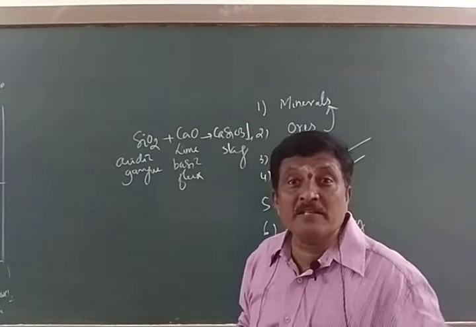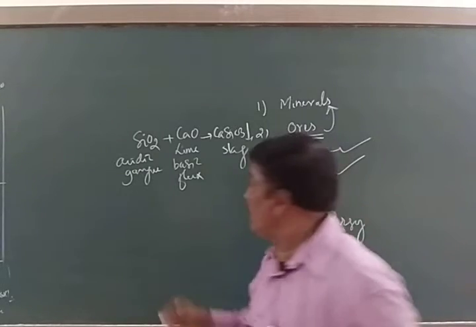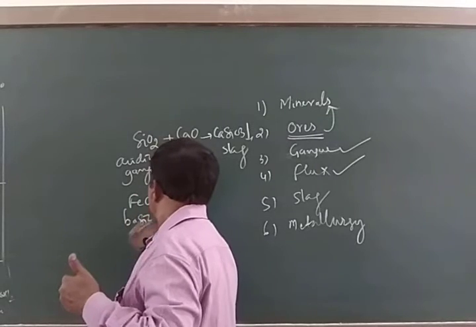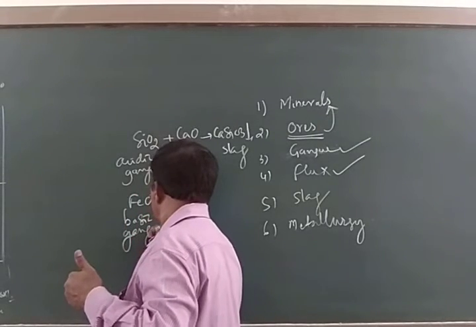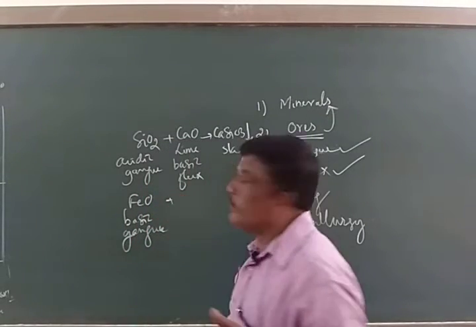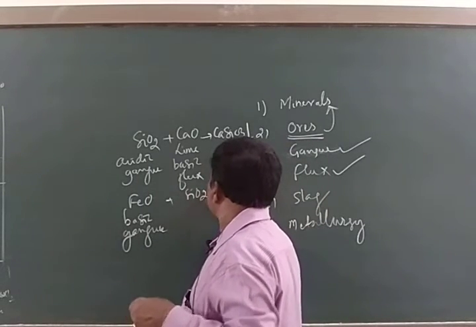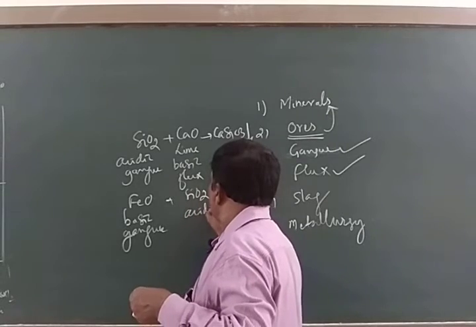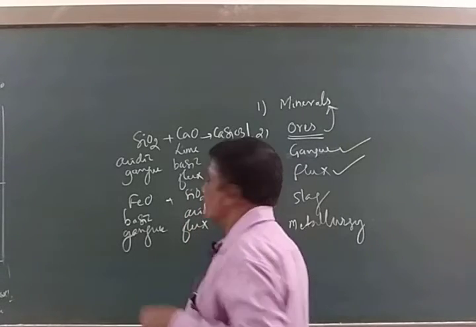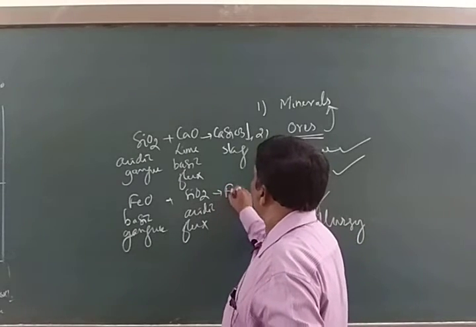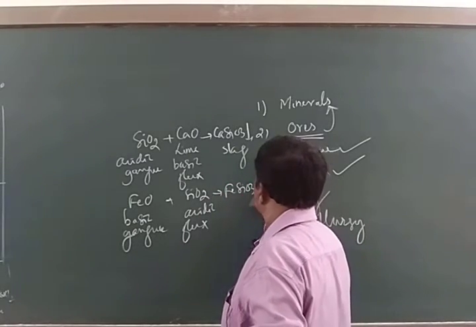If ore contains basic gangue like FeO, then you have to use acidic flux like sand or silica. So then you can remove it in the form of a slag, ferrous silicate.